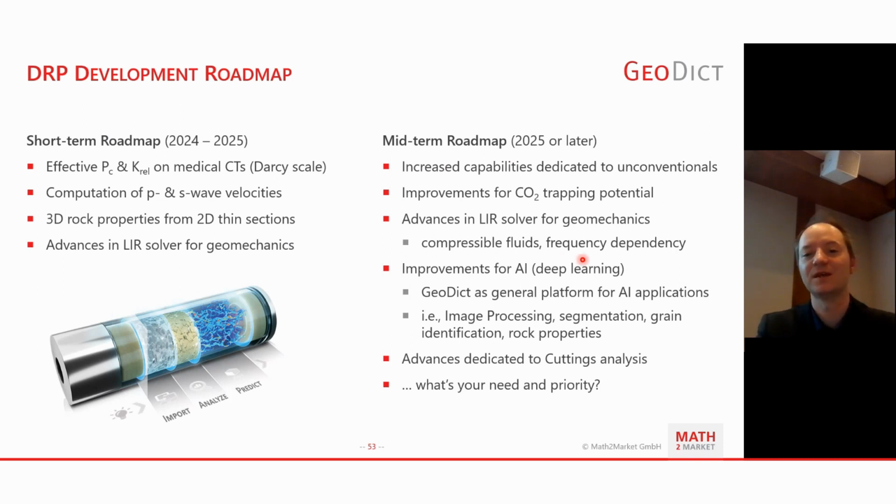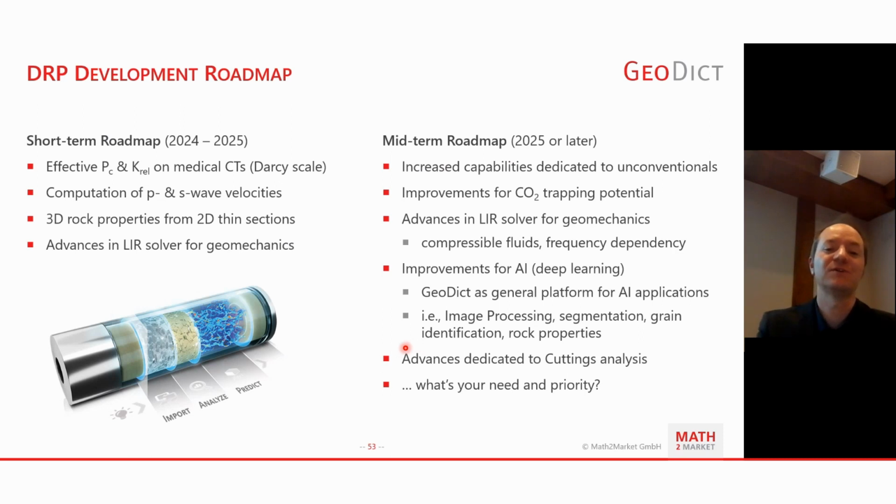So please don't take me wrong. Then we have improvements for AI on our agenda, with GeoDict as a general platform for artificial intelligence and machine learning applications. For applications all around image processing and segmentation, there we already have something, but it could also be applied to grain identification and prediction of rock properties based on these kinds of workflows. So it's all about imagination, what you can do. It's probably possible in the future. And also we have advances dedicated to cuttings analysis on our roadmap here.